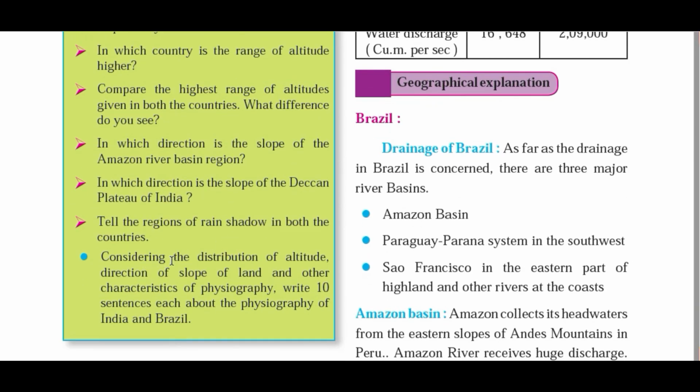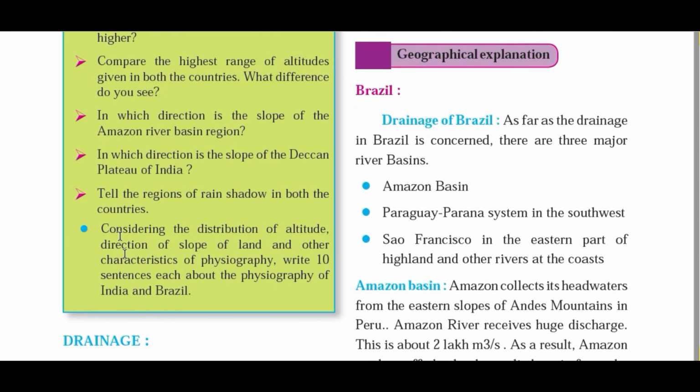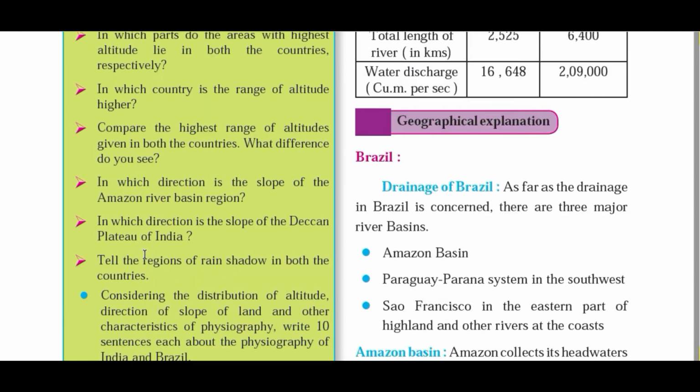Okay, consider the distribution of altitude, direction of slope of land, and other characteristics of physiography. Write 10 sentences each about the physiography of India and Brazil. We have already discussed all this, the entire physiography of both the countries. So I hope you can tackle this question in your own words.